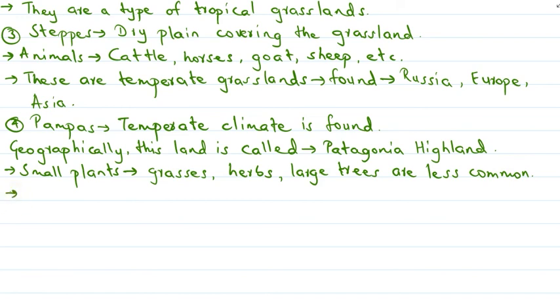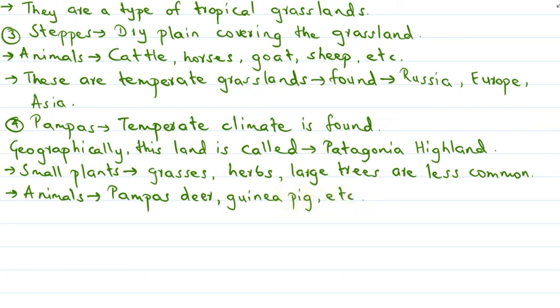The animals which can be found here are pampas deer, guinea pigs, and the dwarf Patagonian mara, etc. All these animals can be seen here.